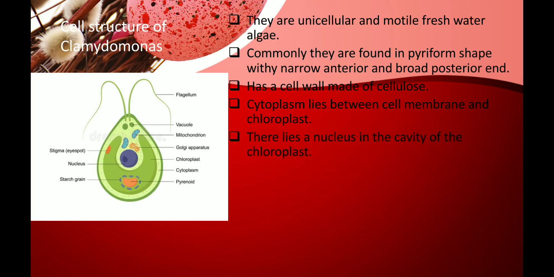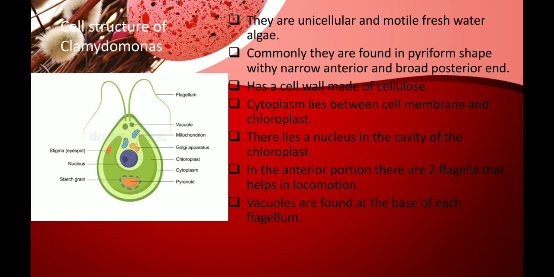You can see in the hollow cavity of the chloroplast, there is a nucleus. In the anterior portion, you see the flagella. The flagella helps in the movement. That is why it is motile in nature. You have two flagella in the anterior portion. And below the flagella, you can see vacuoles. These Chlamydomonas exhibit sexual and asexual modes of reproduction. This reproduction we'll see further in the next few chapters.